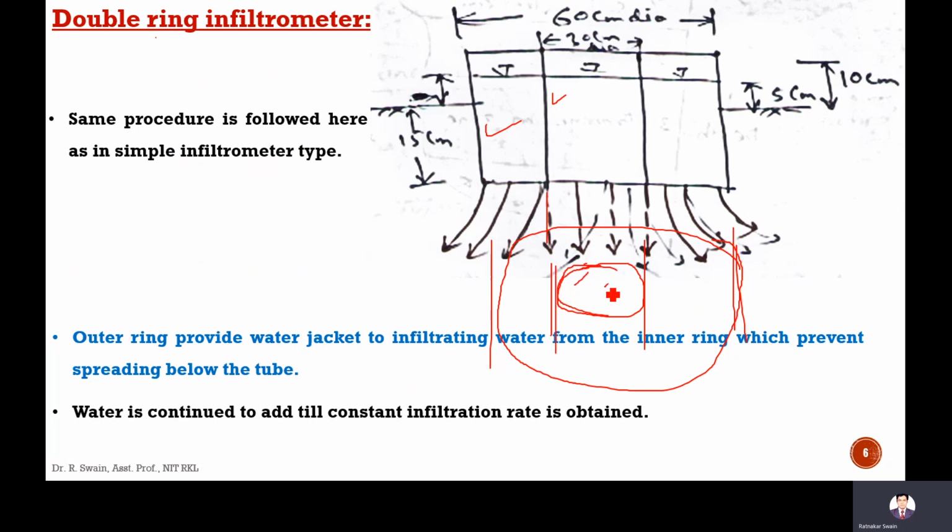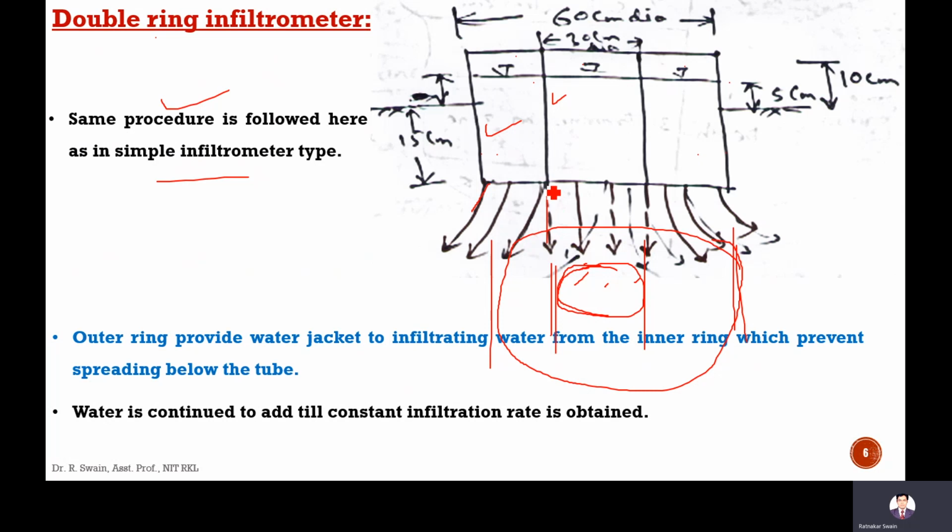This is the inner ring. Here also the same procedure is followed as mentioned for the infiltrometer. However, here water is added in both tubes. Since water is added in both tubes, there will be infiltration into the soil from the inner ring and also from the outer ring.